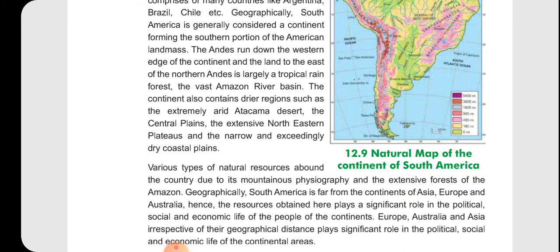The continent also contains drier regions such as the extremely arid Atacama Desert, the Central Plains, the Eastern Plateau, the extensive northeastern plateau, and the narrow and extremely dry coastal plain. So while it has an extremely tropical rainforest, and the Amazon river basin flows from there, it also has extremely dry areas, known as the Atacama Desert.